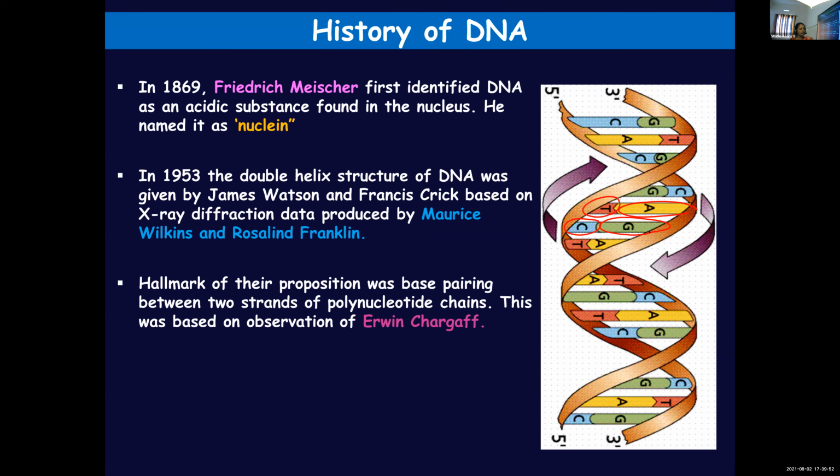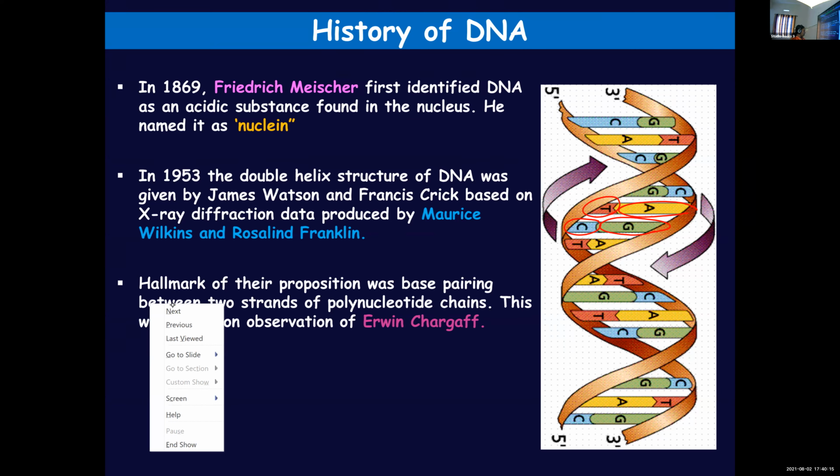Everywhere in the figure, where cytosine is there, guanine will be there, and where adenine is there, the pairing is with thymine. Complementary base pairing is found, and this base pairing between the two strands was based on the observation made by Erwin Chargaff.